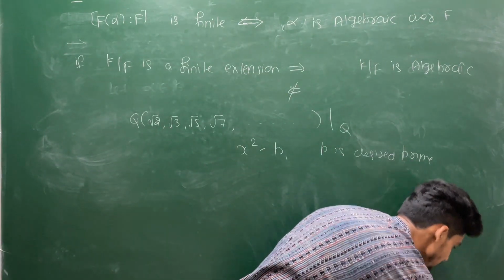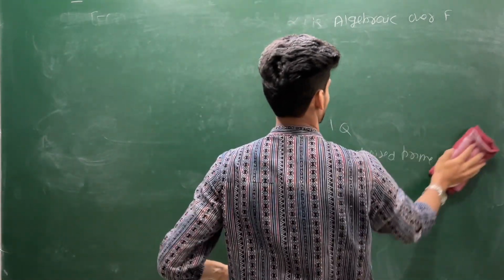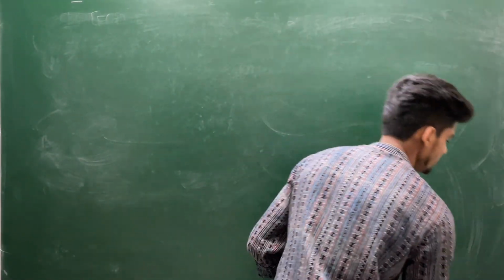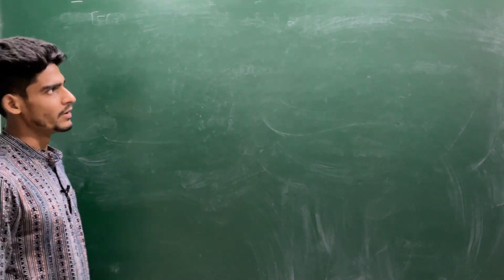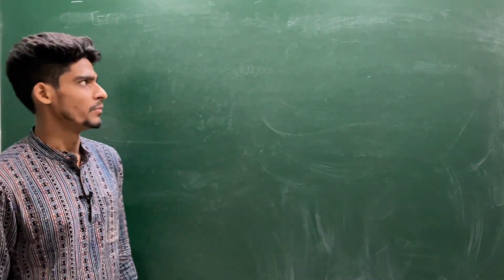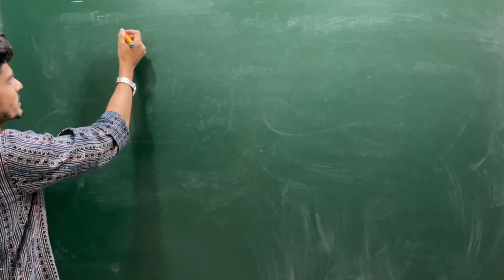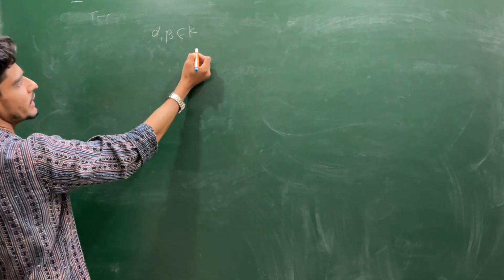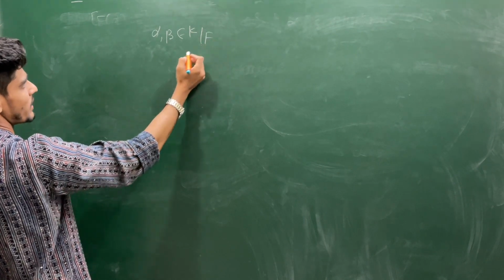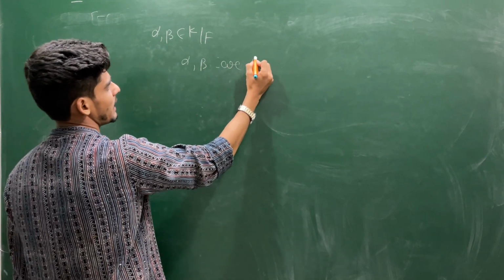So this is one example. Now let me ask you one question that we will discuss in the upcoming lecture, because once we have any concept, we have many questions in our mind. The natural question is again: suppose alpha, beta belong to K and K is an extension of F. If alpha and beta are algebraic,